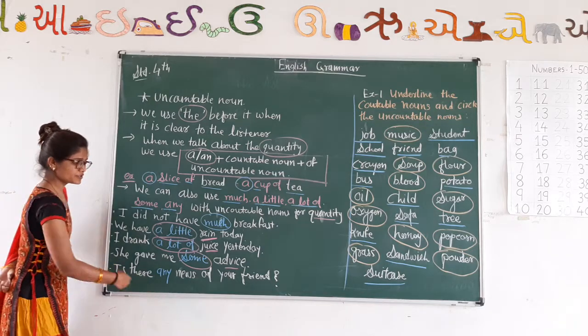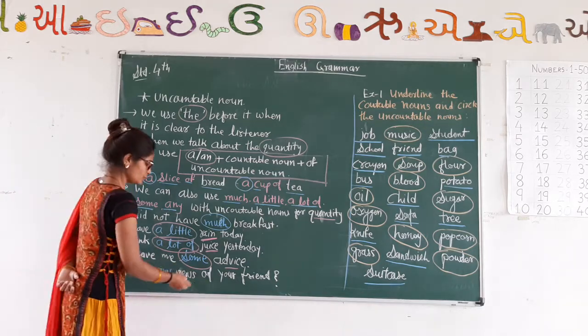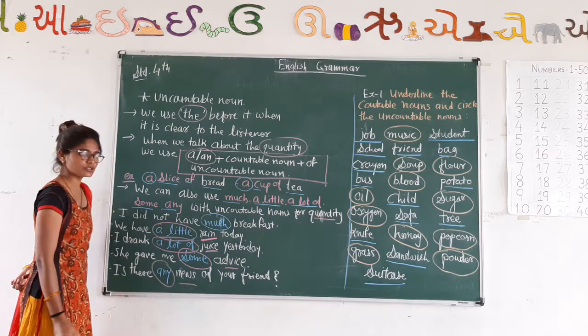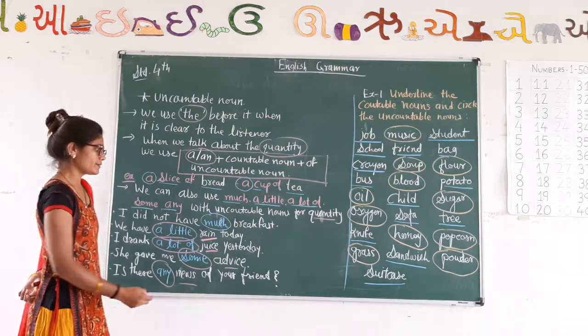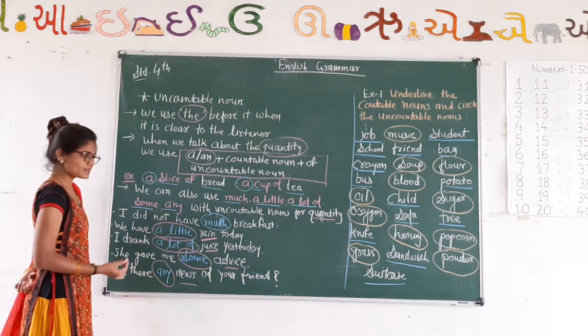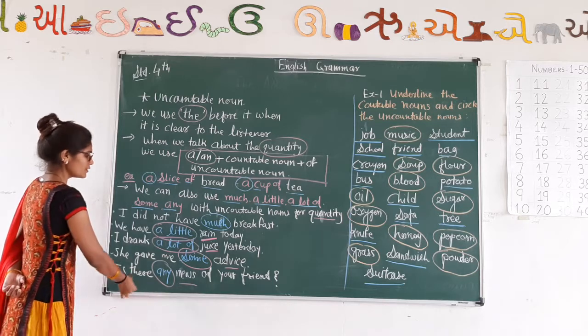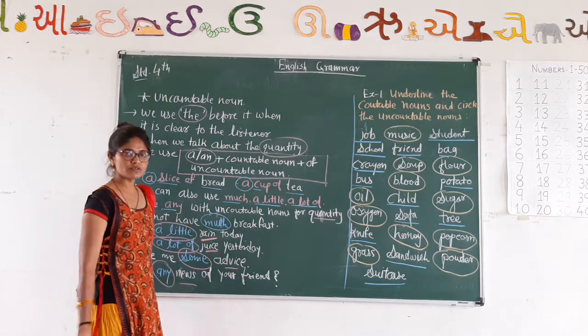Is there any news of your friend? News is an uncountable noun, but we can use any news or some news before it. It depends on the sentence. If it is a question, you can use any news. If it is a simple sentence, you can use some news.